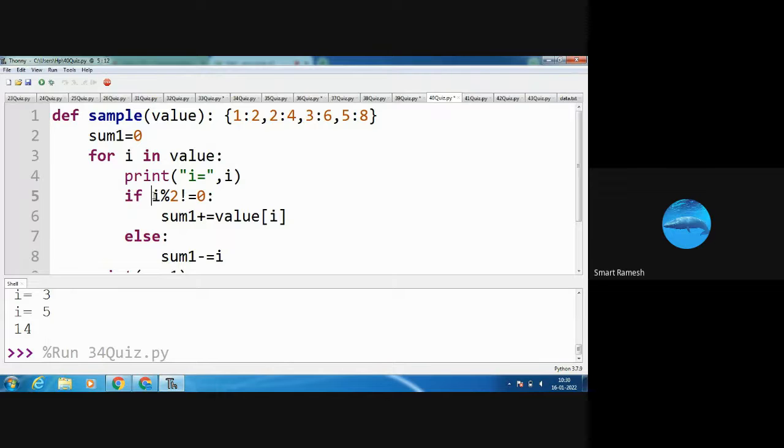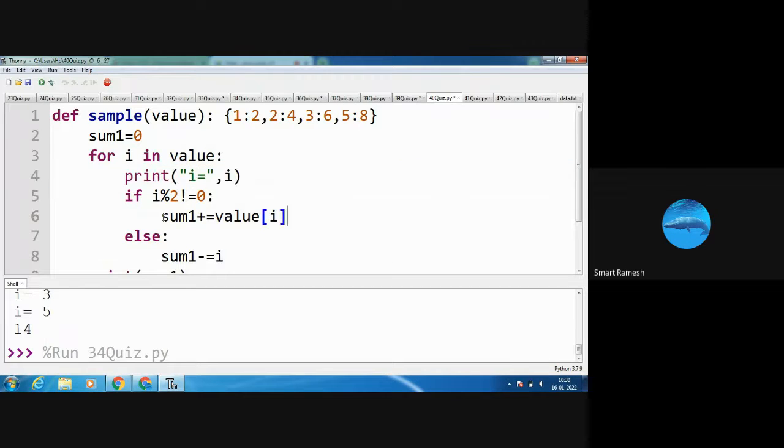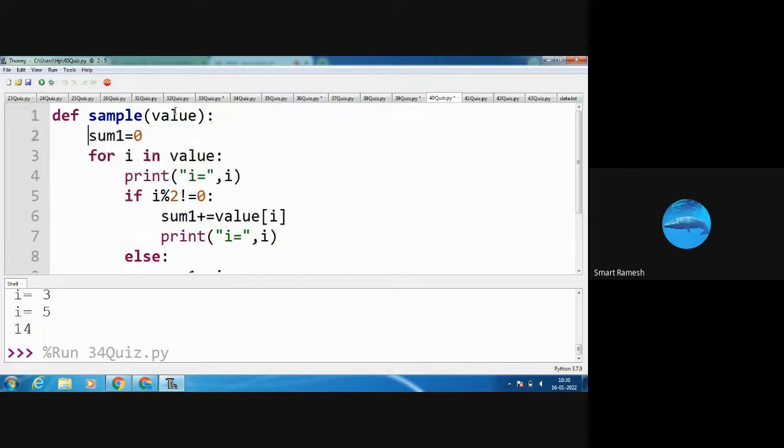I am going to print the sum1 value, then only we can easily understand. I am going to run the program.